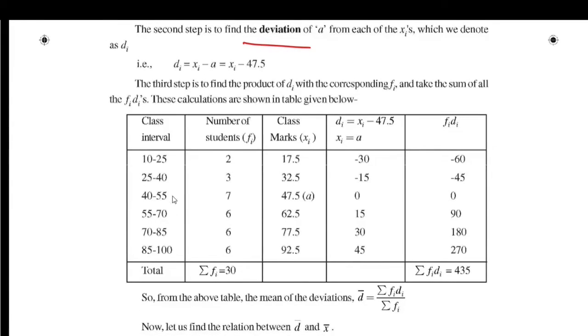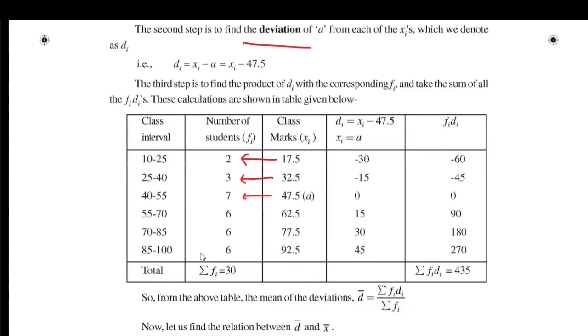We have intervals here and the class marks we are getting here. Against each class mark, we have frequencies: for 17.5 it is 2, for 32.5 it is 3, for 47.5 it is 7.